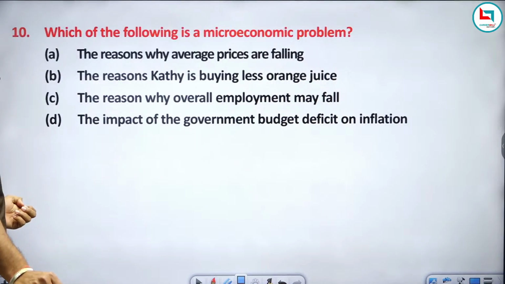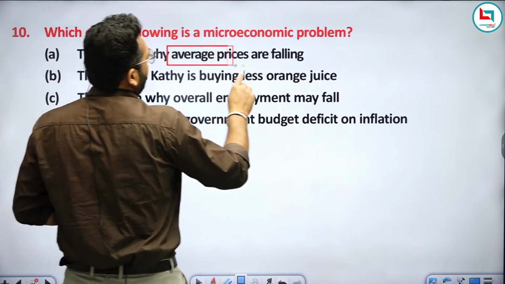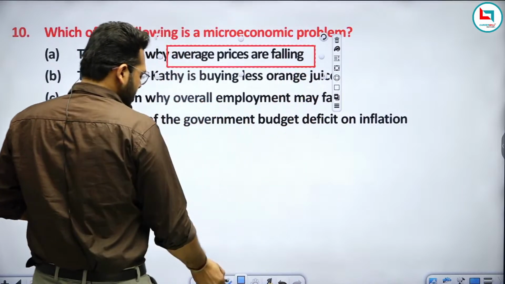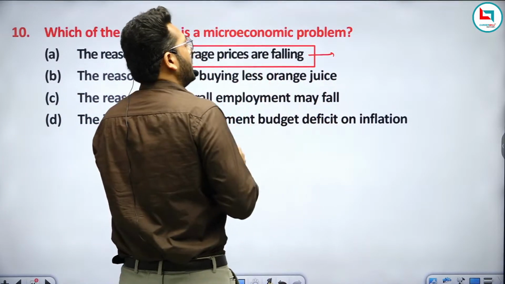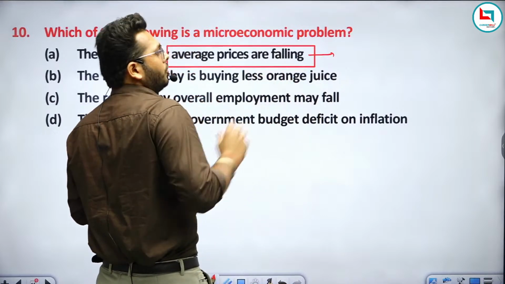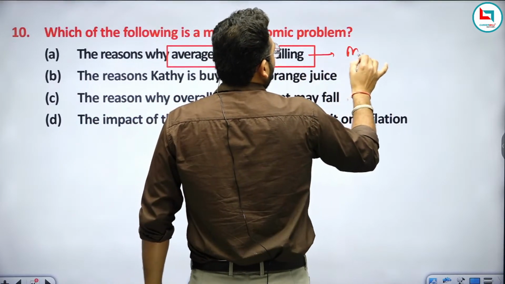The reason why average prices are falling: if you are talking about average prices falling, average price means the prices of all the products divided by the number of products. It means you are talking about all the products, so it is related to macroeconomics.